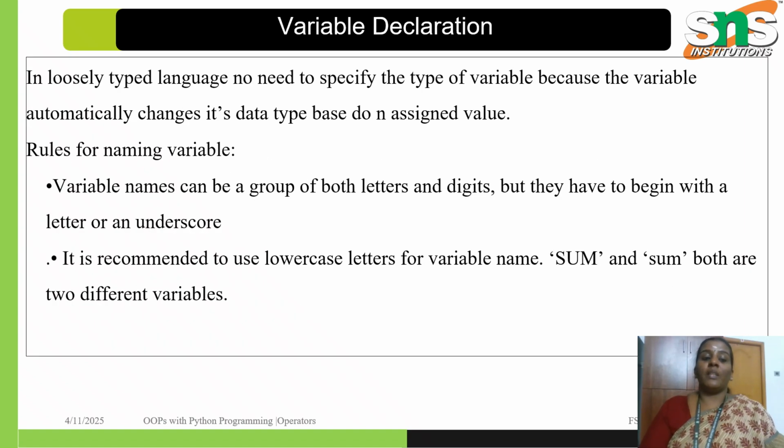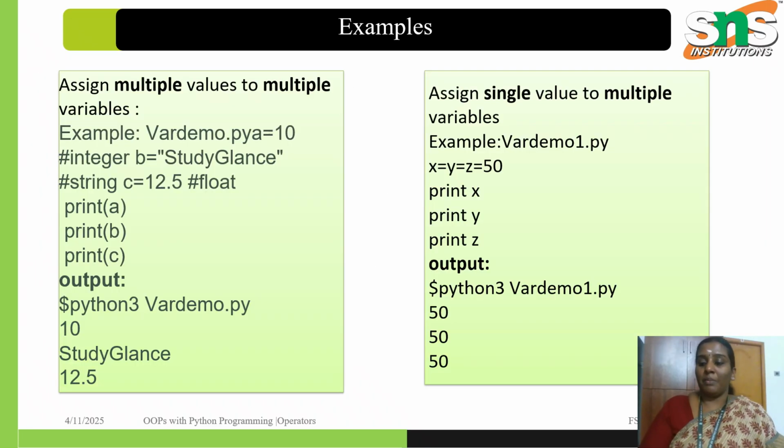So, continuing variable declaration, Python is a loosely typed language. There is no need to specify the type of a variable because the variable type changes automatically. Variable names can be a group of both letters and digits. They can begin with a letter or an underscore. It's recommended to use lowercase for variables. Sum and SUM are two different variables.